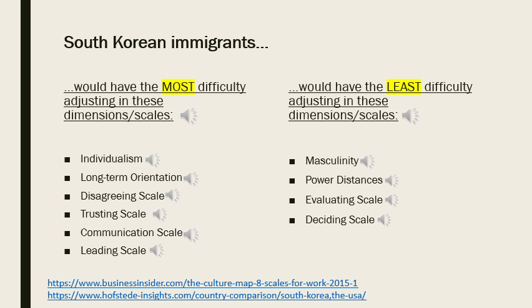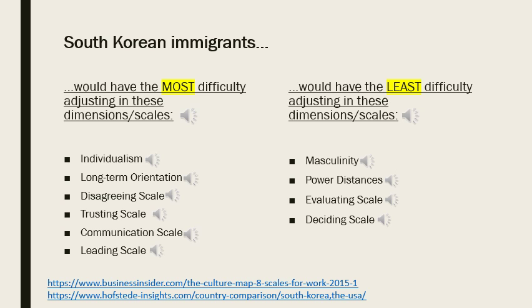South Korean immigrants would have difficulty adjusting to a trusting scale that is more task-based because in their culture, their scale of trust has more to do with relationship-based, meaning that they tend to have more focus on relationships outside of the workplace, as compared to the US, which is the opposite.